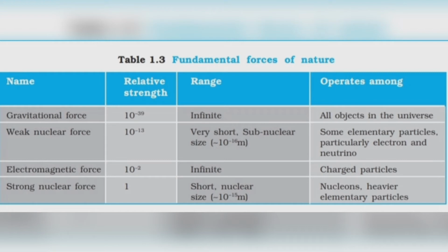Now, entering into weak nuclear force, we can say that its range is very short. It's nearly the size of subnuclear level, that is nearly the size of protons or neutrons, like nearly 10 to the power minus 16. And for strong nuclear forces, the size or the range of this force is nearly the nuclear size, because these operate within the nucleus between the nucleons, that is between proton and neutron. So its range is nearly 2 to 3 femtometer, which is nearly the size of nucleus.